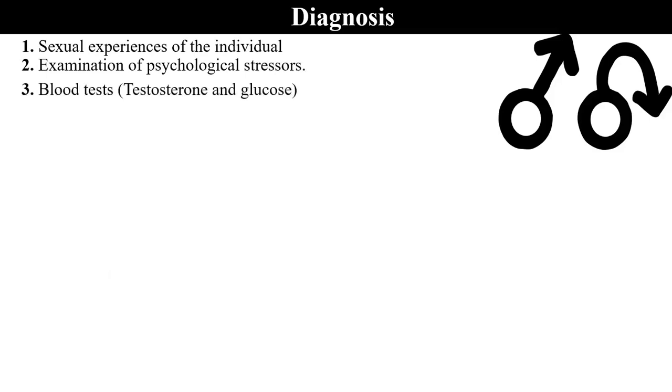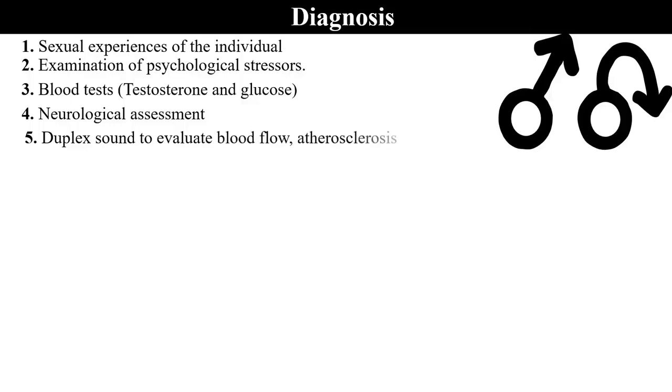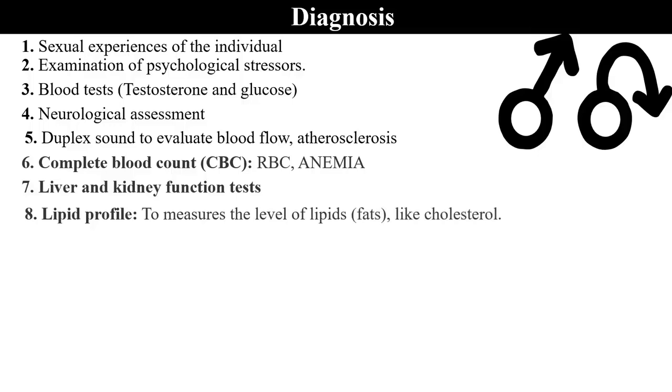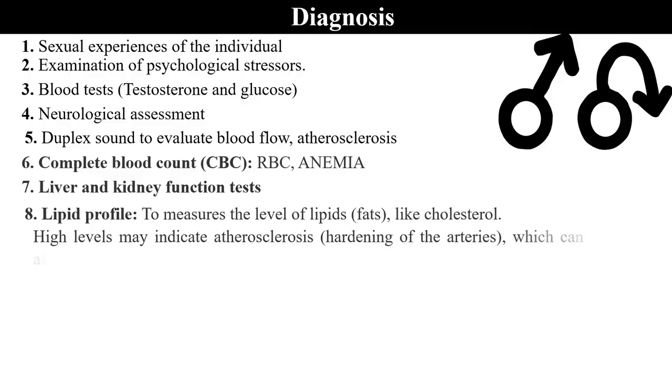Here they may test for testosterone and glucose levels. Neurological assessments, duplex sonography to evaluate blood flow, complete blood count, liver and kidney function tests, lipid profile to measure lipid levels like cholesterol. High levels may indicate atherosclerosis, that's hardening of the arteries, which can affect blood supply to the penis.